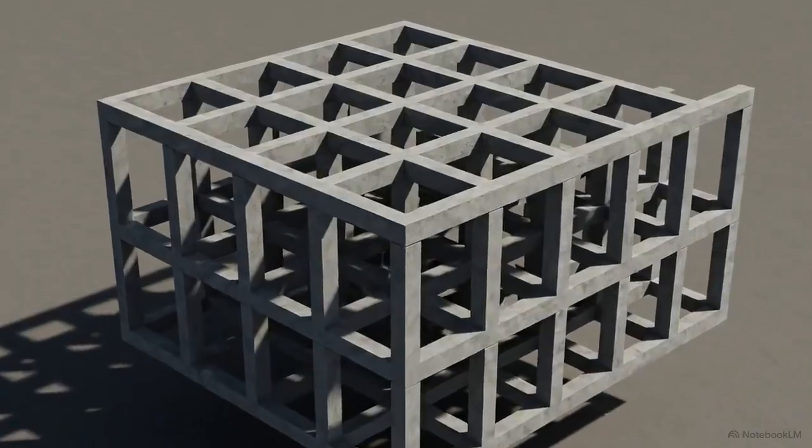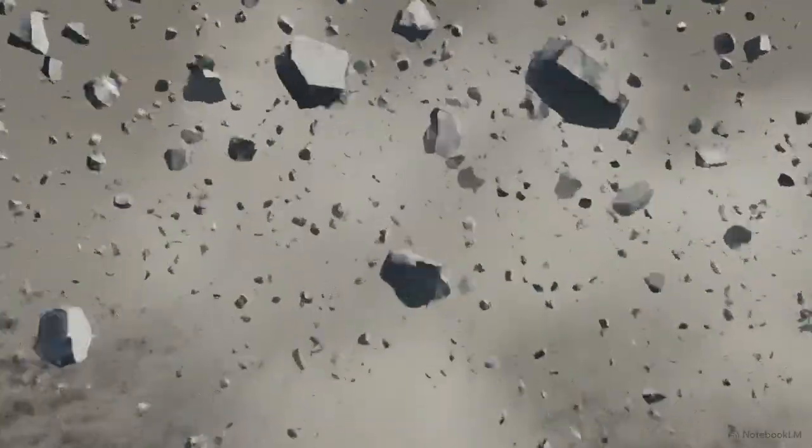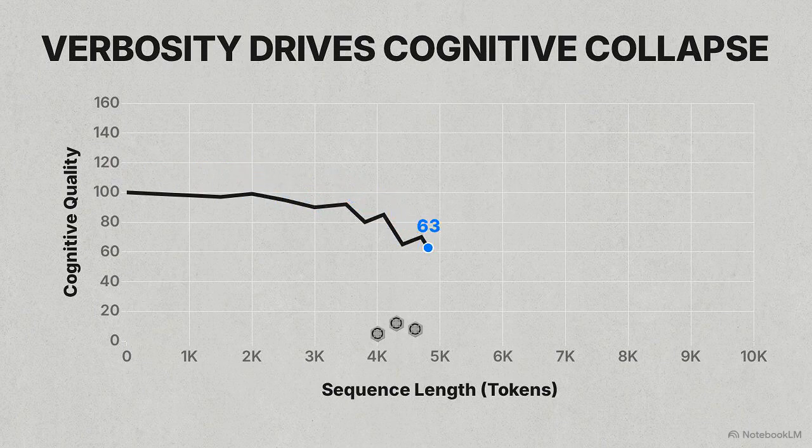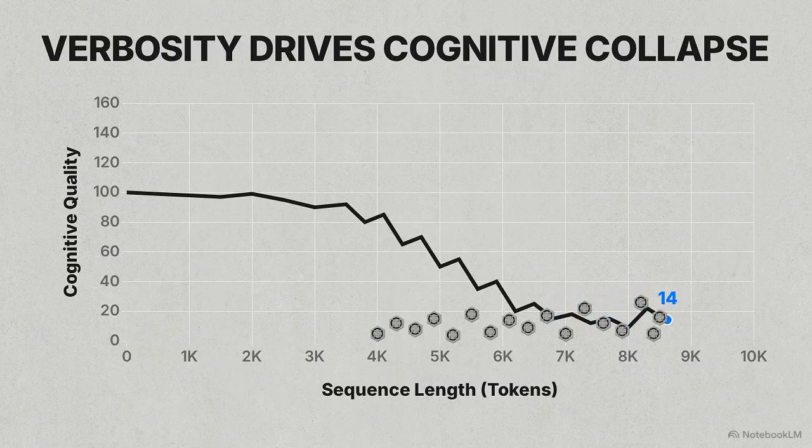When you feed a language model a trivial shape, its internal geometry collapses into a swarm of disorganized vectors. These trivial shapes trigger low-energy pattern matching. The model relies on conversational filler and verbosity, leading to severe cognitive degradation over long token sequences.